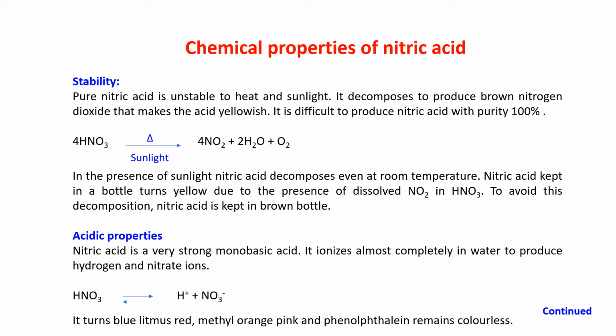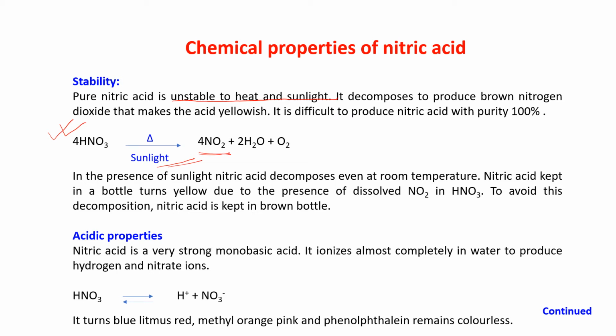Next, we are starting with the chemical properties of nitric acid. Stability of nitric acid: pure nitric acid is unstable to heat and sunlight. It decomposes to produce brown nitrogen dioxide. Already I told you this. If nitric acid is decomposed, because in the presence of sunlight also it can happen, it is giving you NO2, nitrogen dioxide.